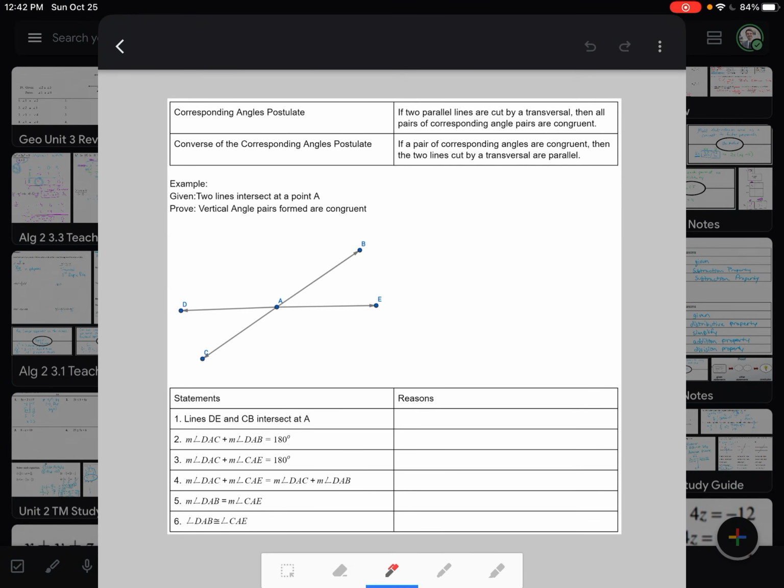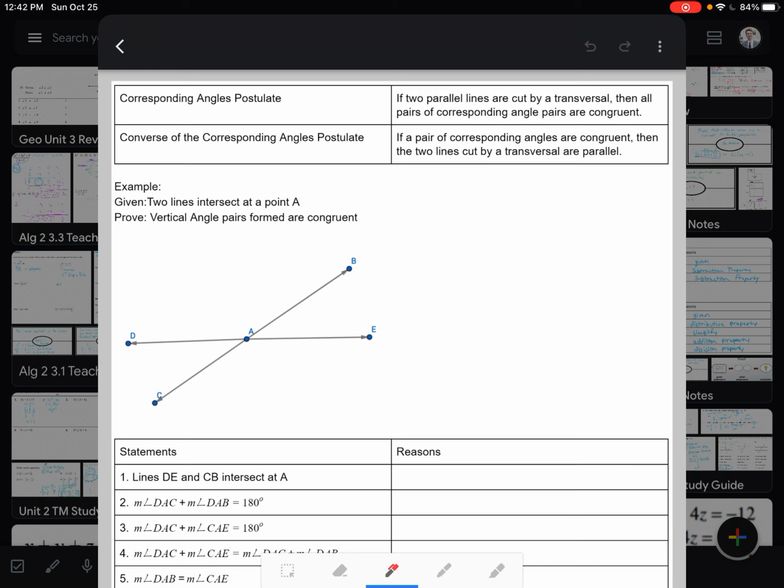So a couple of postulates that we can add to our textbook here actually have to do with those transversals we were working on last unit. The corresponding angles transversal postulate is that if we have two parallel lines and they are cut by a transversal, then we know that all of the corresponding angle pairs are congruent.